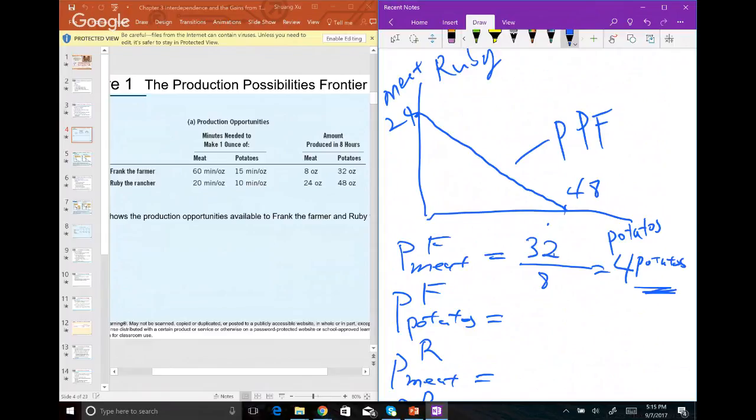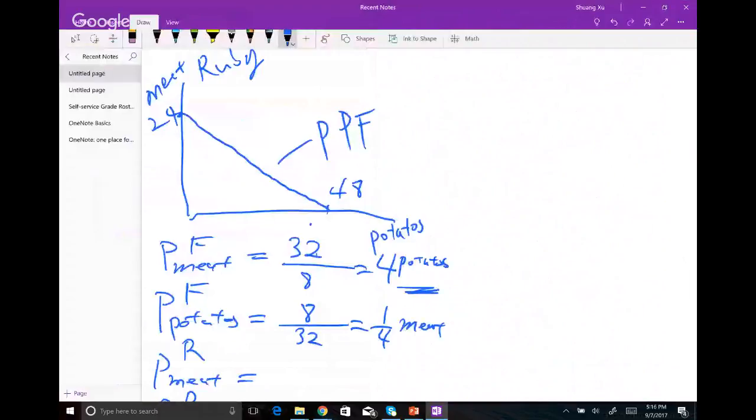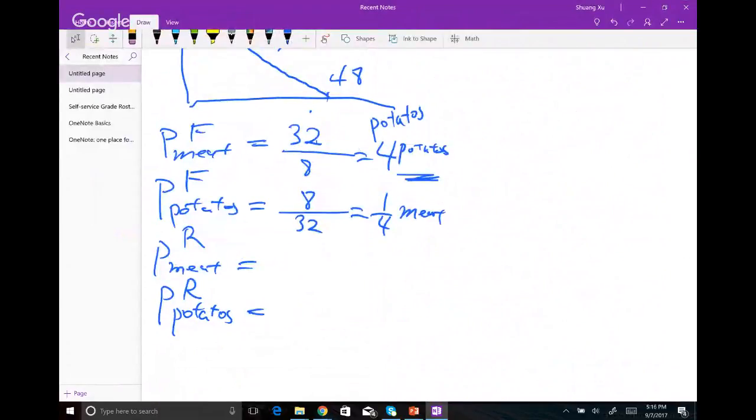Okay, and then we use the same method for potatoes over here. So Frank potatoes, again, maximum potato is 32. So 32 goes on the bottom, and then 8 meat goes on top. And this simplified is 1/4. Now this again is meat, okay? Because looking for the price of potatoes, that will be in terms of meat. Let's do the same thing for Ruby.